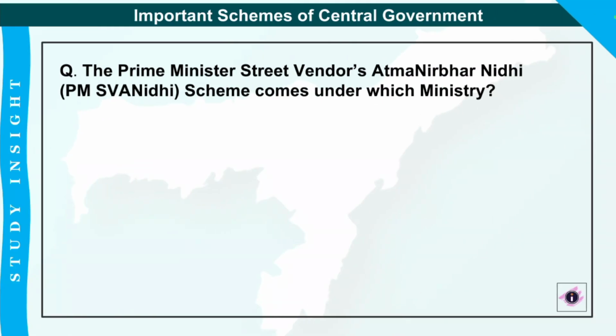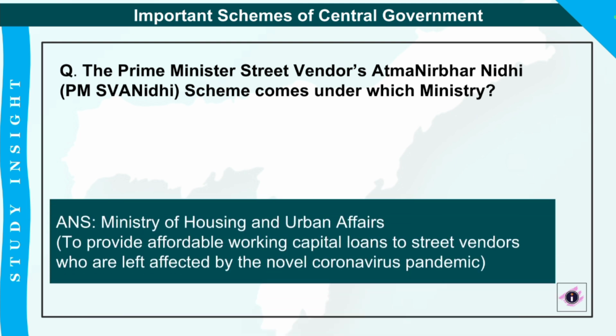Okay. Next one is the Prime Minister Street Vendors Atmanirbhar Nidhi, that is PM Swanidhi scheme, comes under which ministry? And the correct answer will be Ministry of Housing and Urban Affairs, and it basically aims to provide affordable working capital loans to the street vendors, okay, who were mainly affected by the COVID crisis.